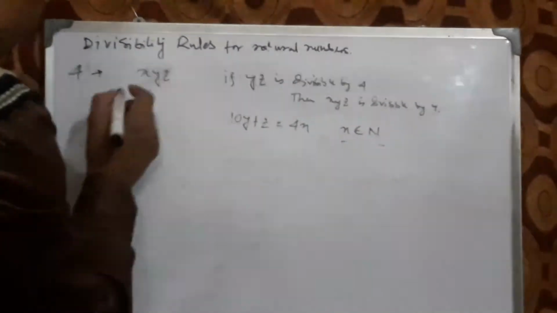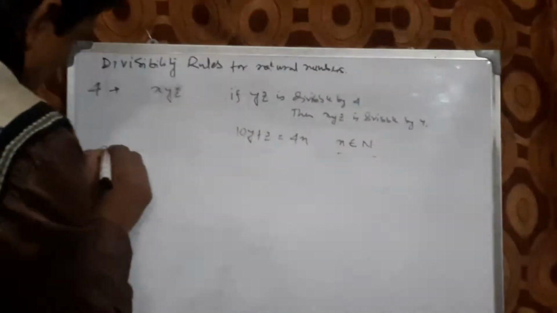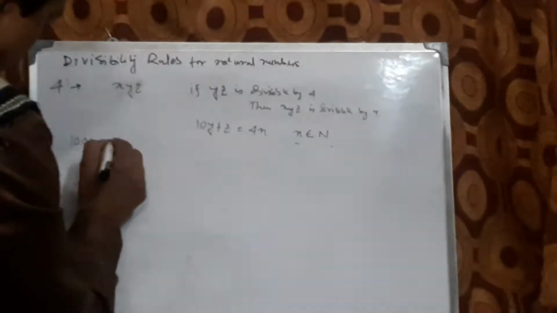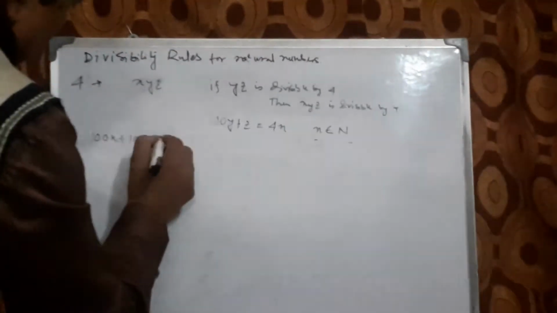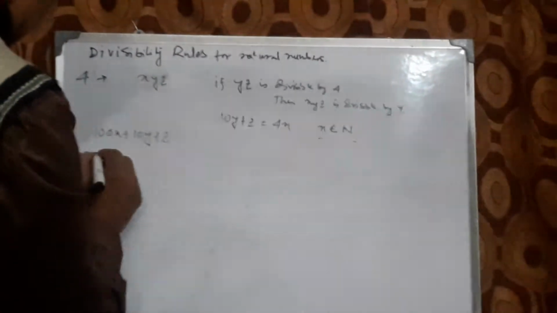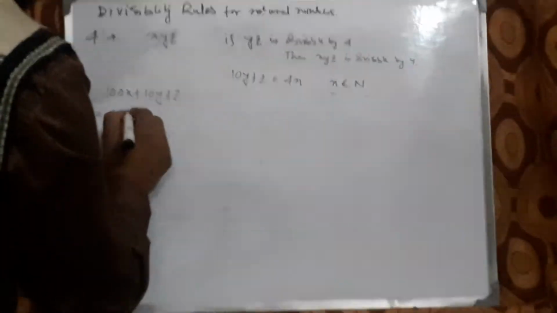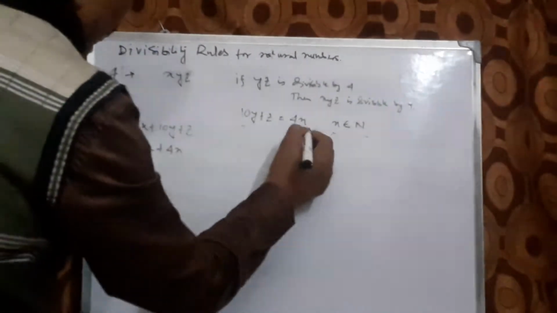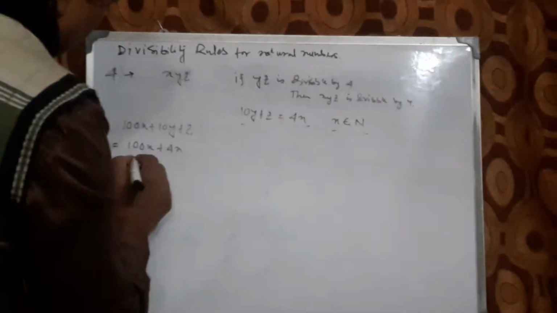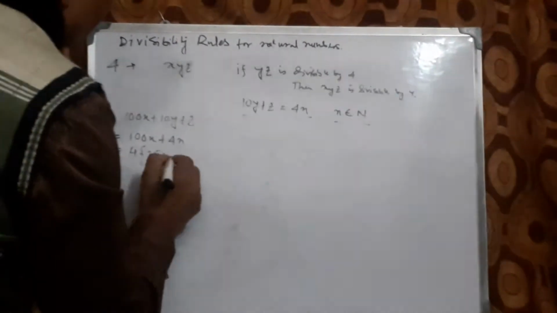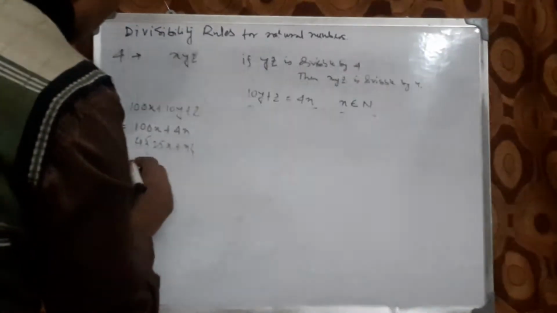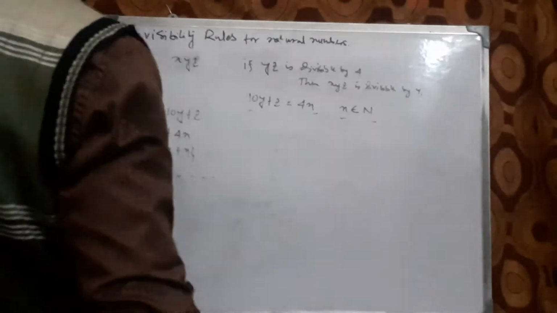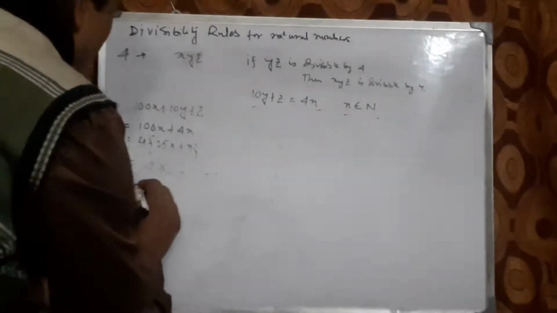Now let us come to xyz. The actual number is 100x plus 10y plus z, which means 100x plus 4n, which is 4 into (25x plus n), equal to 4 into something, that means a multiple of 4.